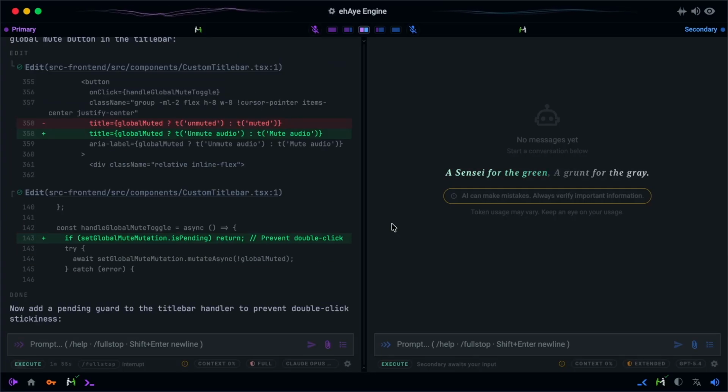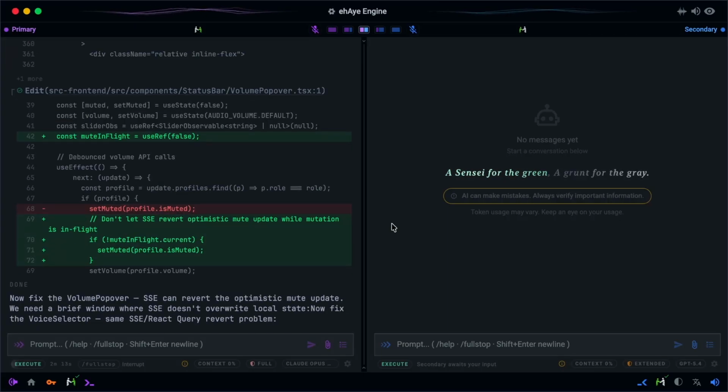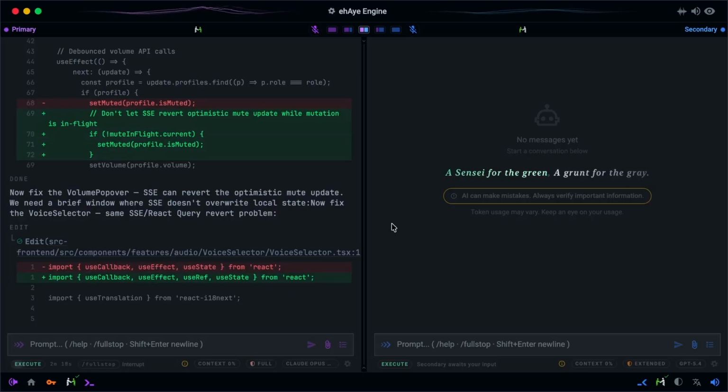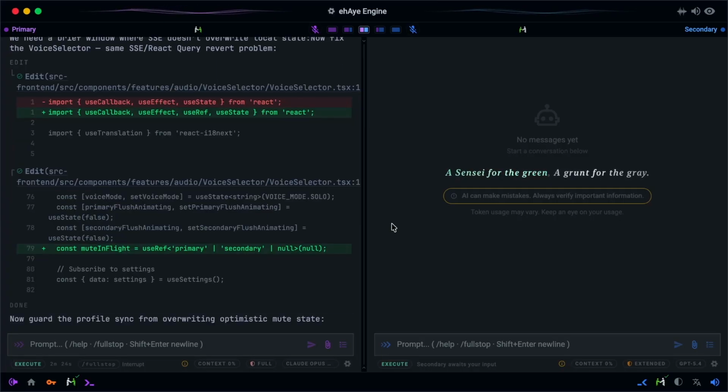Problems found: global mute, title bar, no optimistic update, and no double-click guard. Rapid clicks send the same global muted value multiple times because state hasn't updated yet. Per role mute, volume popover, SSE subscription can revert the optimistic update before the mutation response arrives. Per role mute, voice selector, profiles data React Query refetch can revert the optimistic update. Inverted title on global mute button: when muted, the title says unmuted.